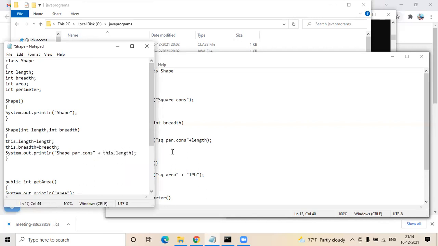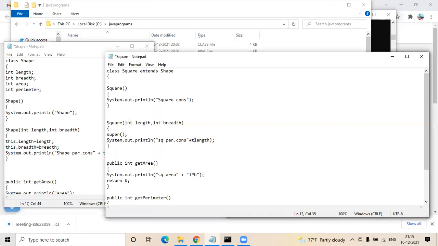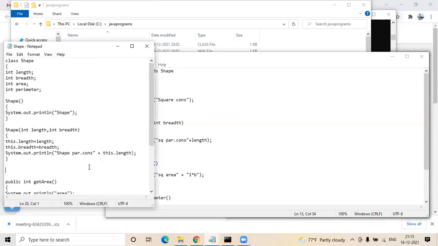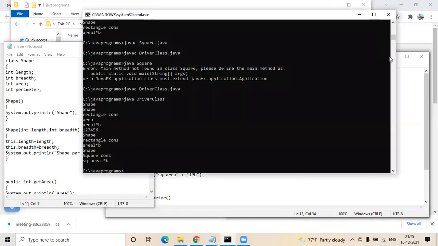Save it. Don't give this here. That is what we're going to try. Now can we go into your compilation? Sorry, you need to go into your driver class. We need to create one object with parameter.